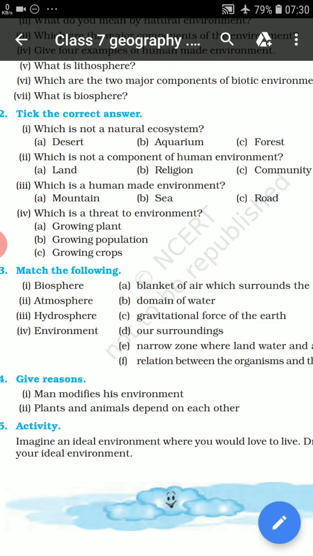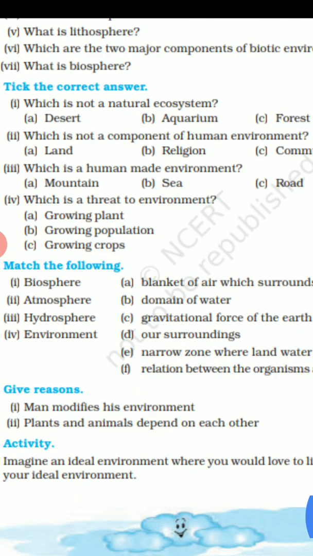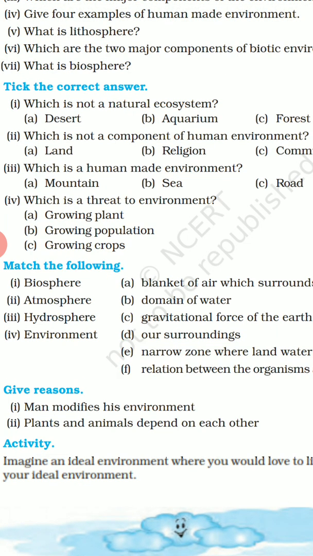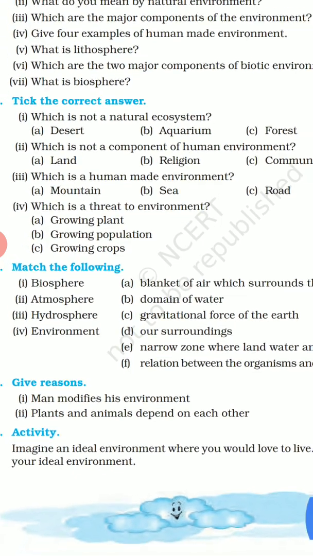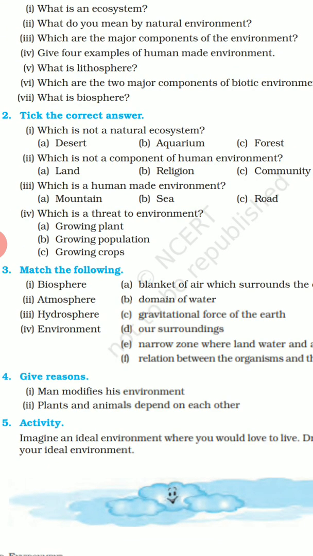Fourth question: what is a threat to environment? The answer is growing population. Why is growing population a threat to environment? Because if the population keeps on growing, then a lot of resources will be consumed by humans and stress will come on the environment.